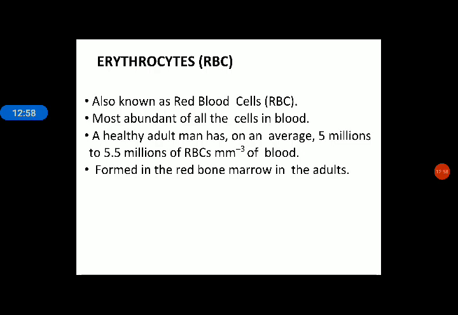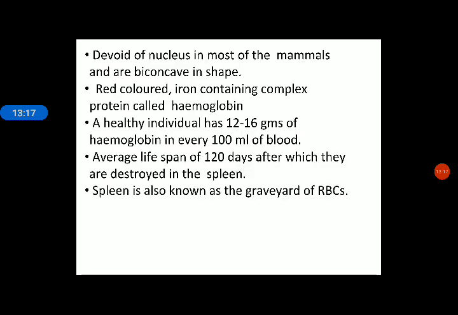And where does RBC formation take place? RBC formation takes place in red bone marrow. They are formed in red bone marrow in adults. So the site of RBC formation is red bone marrow. RBC, red blood cells. All cells contain a nucleus, but RBC does not possess any nucleus, and the shape of RBC is biconcave. The shape of RBC is biconcave, and RBC color is red.